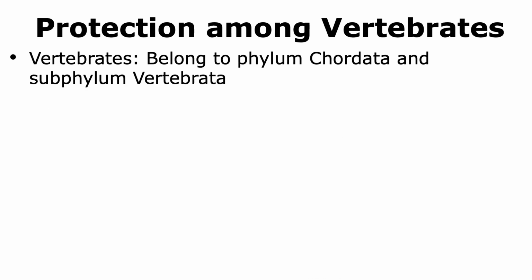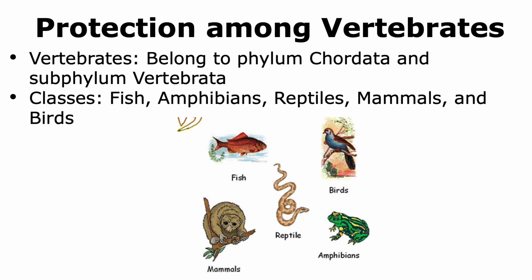Some invertebrates evolved to form organisms with a vertebral column, which are called vertebrates. All vertebrates belong to the phylum of Chordata and the subphylum of Vertebrata. There are different classes of vertebrates, which include the fish. These are the ones that evolved first.